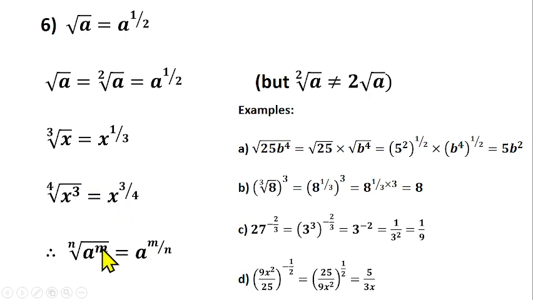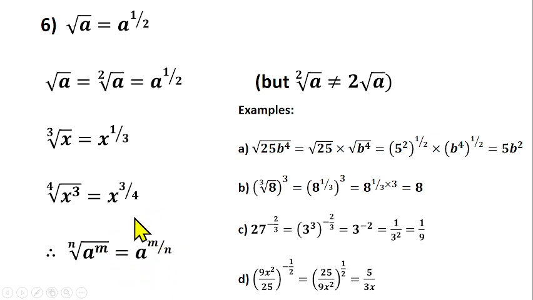Then literally, when I'm given the n root of a raised to power m, how can you rewrite that in index form? That means you have a raised to power m, which is the power of a, over n, which is the root. So you should be able to interpret.